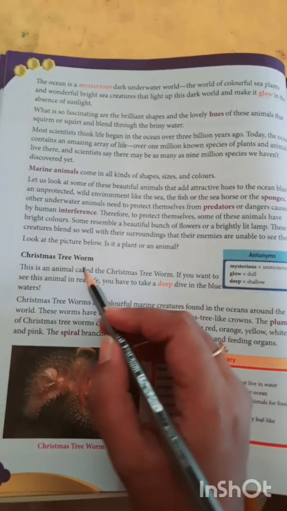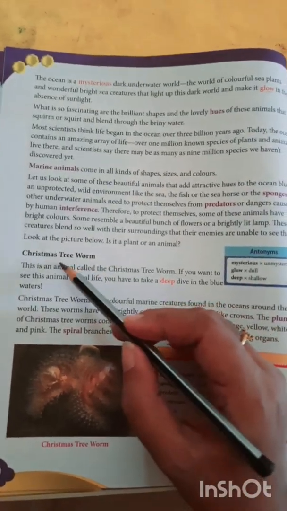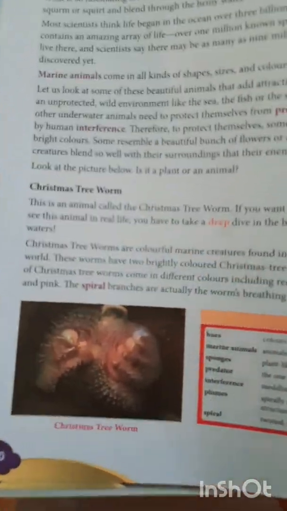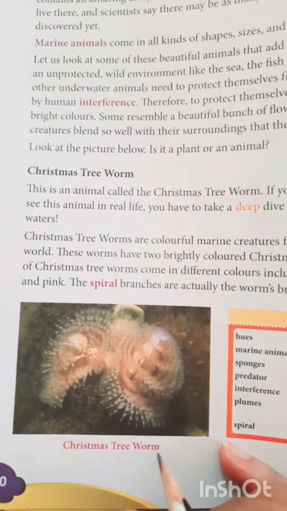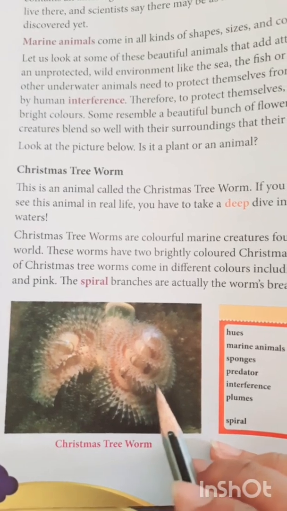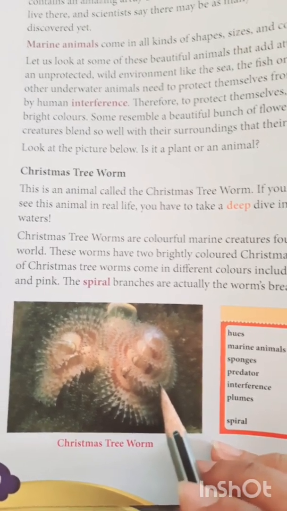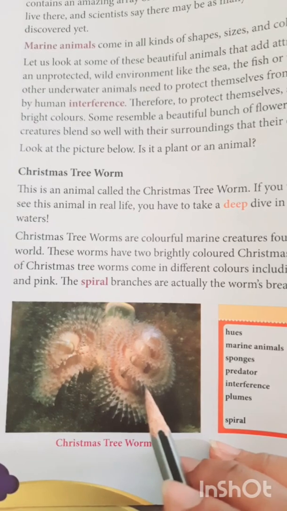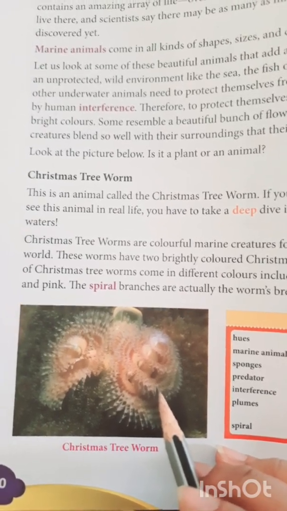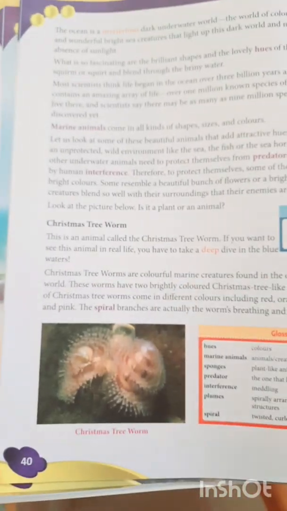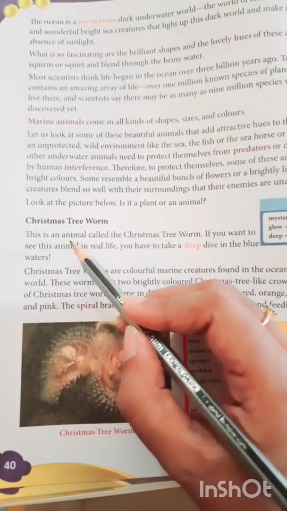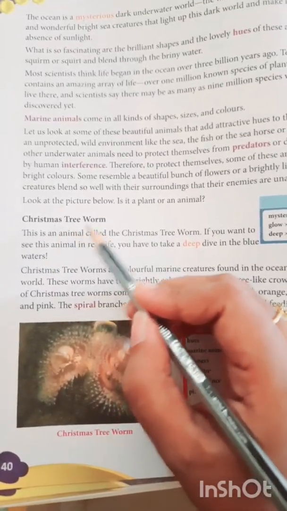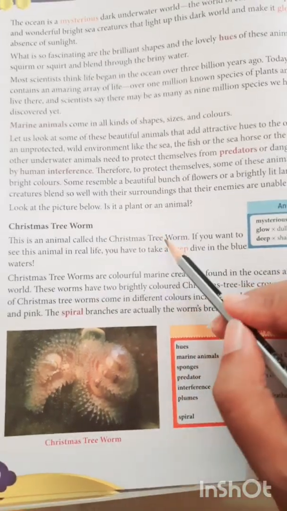Okay, children. Now the first one, Christmas tree worm. Take a deep look. Here you have a picture of a Christmas tree worm. Whether it's a plant or an animal, can you guess? Is it a plant? Is it an animal? Don't have an idea? Now let's read this, dear children, to find out whether it's an animal or a plant. This is an animal, called the Christmas tree worm.